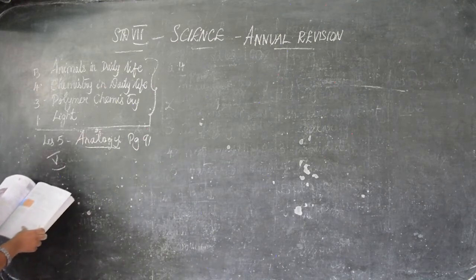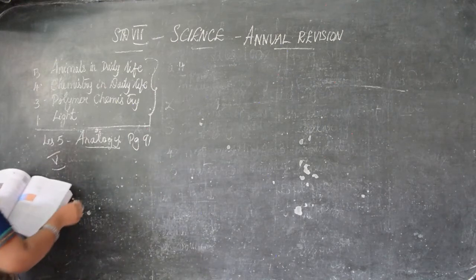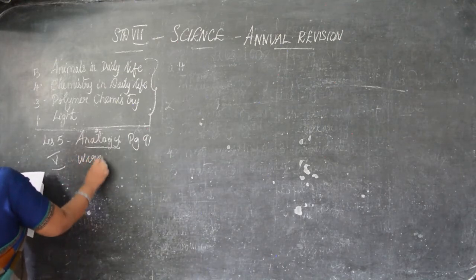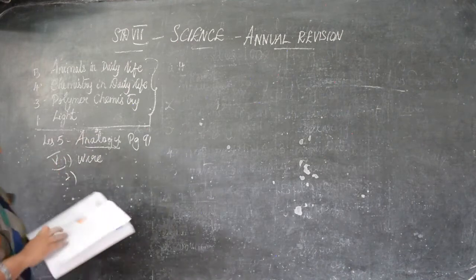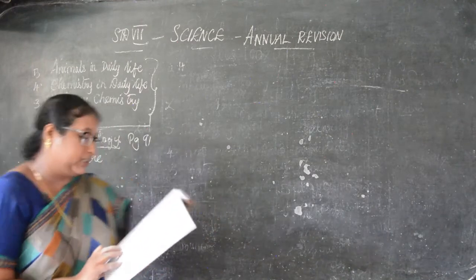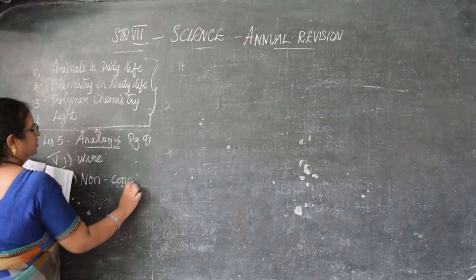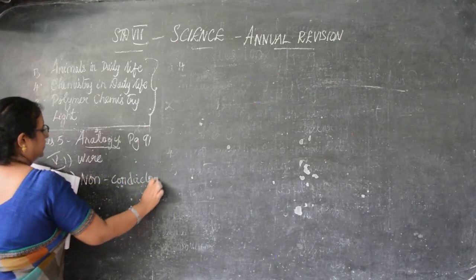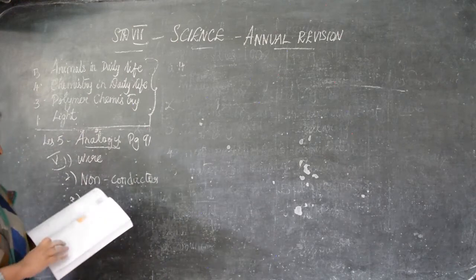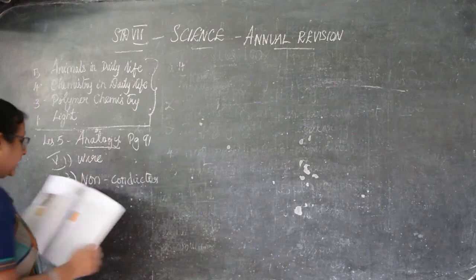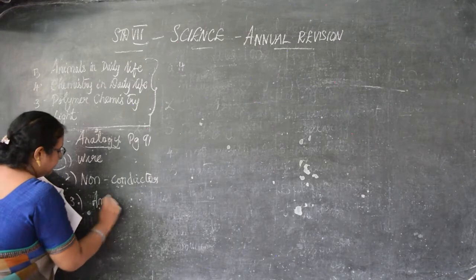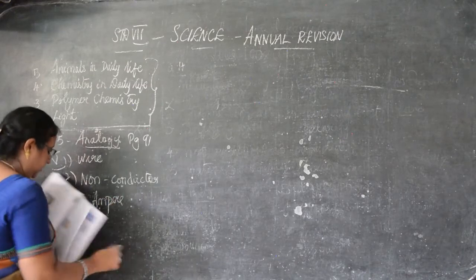Water pipe, electric current is wire. That is first one. Second one, copper is a conductor, wood is non-conductor. Then 3, length, meter scale, current, ampere.